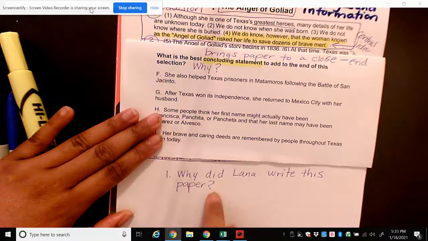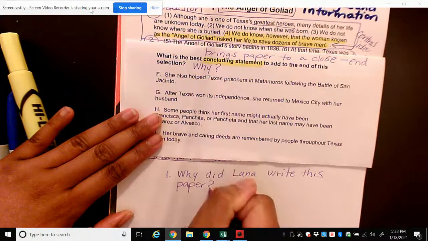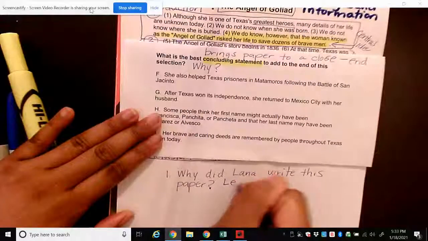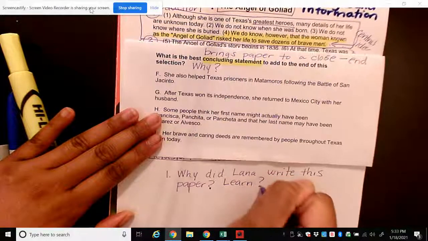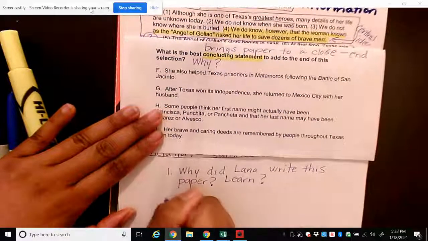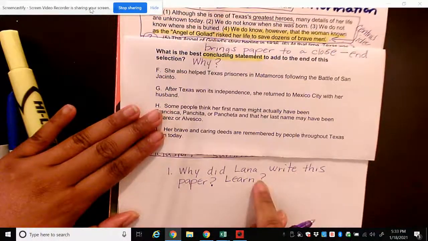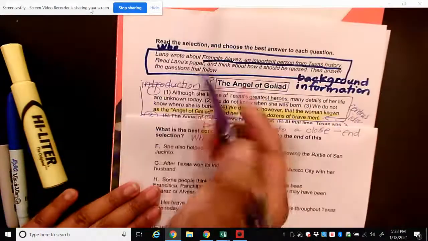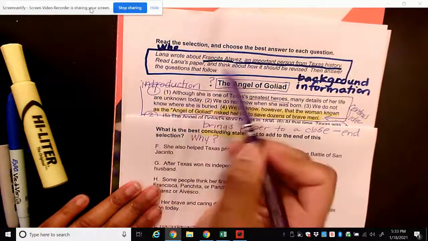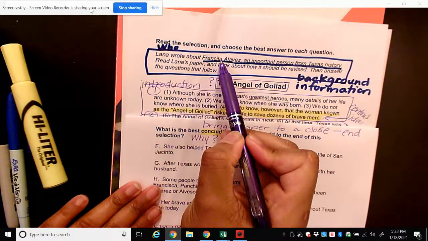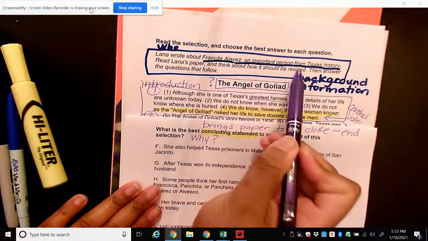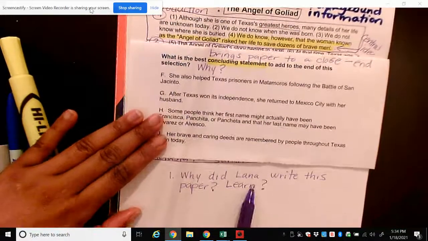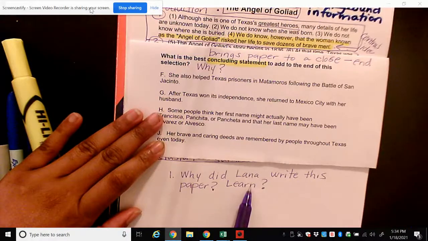What is the main thing that Lena wanted me to learn? What does she want me to learn? Okay. Once I figure that out, then I ask myself another question. So first, I'm going to go find out, what did Lena write about? Lena wrote about Francita Alvarez, an important person from Texas history. Okay, so I know that Lena wants me to learn about an important person from Texas history.